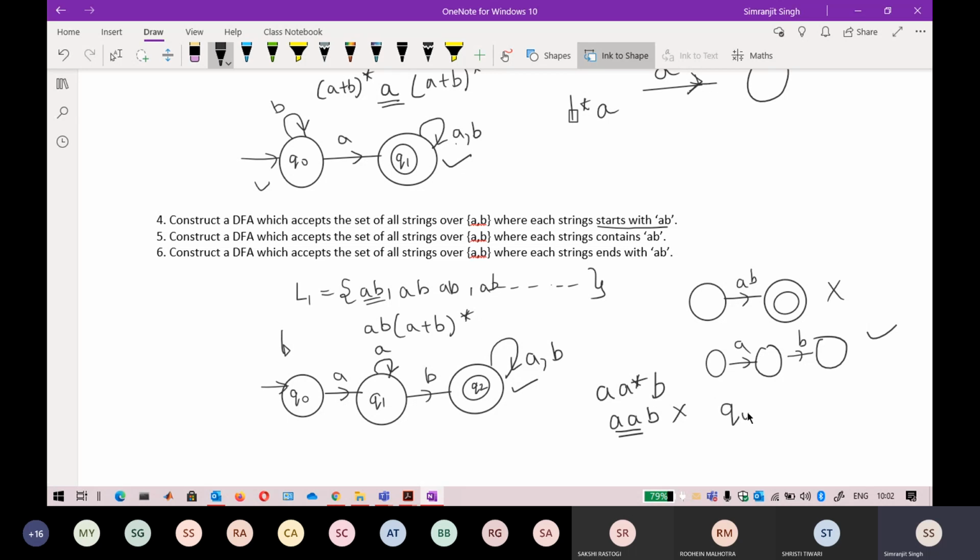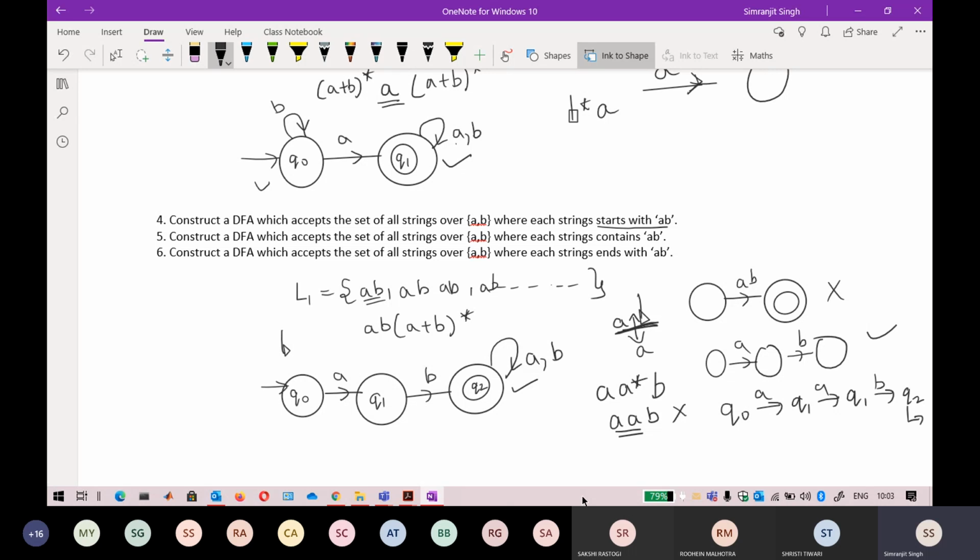Okay, so if I just go for Q node, it is going towards Q1. After Q1, it is staying at Q1, and after receiving an input of B it is going towards Q2, which is a final state. It means that it is saying that AAB is in the language, but this is wrong. So I cannot do a self loop of A here. Okay, so what will I do? I just want that in between this AB, no one can disturb with any number of A here. So nothing can disturb between these two.